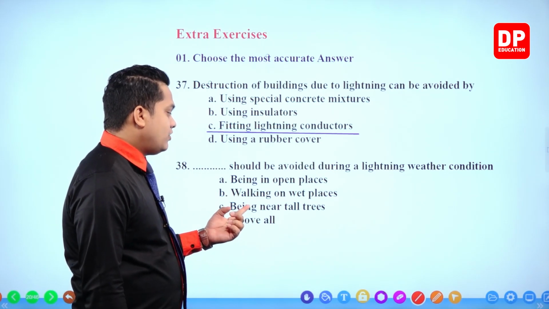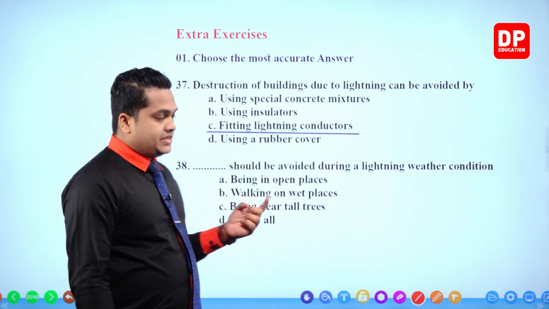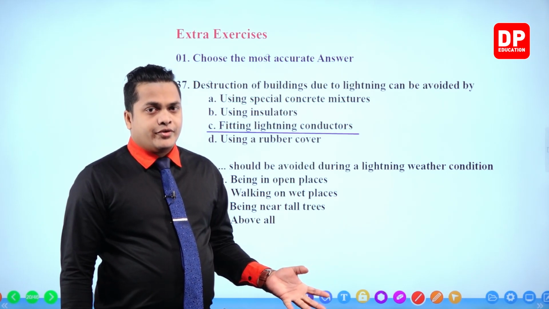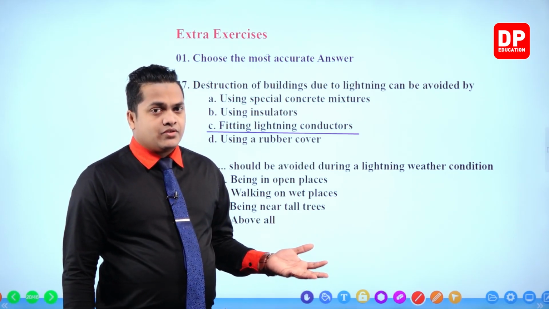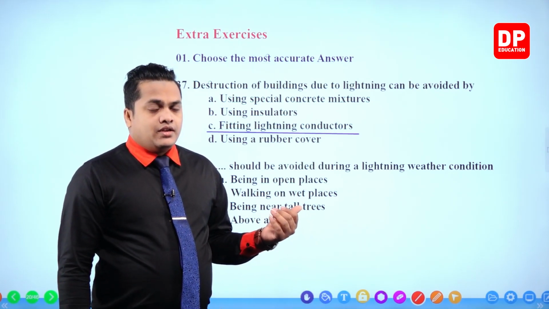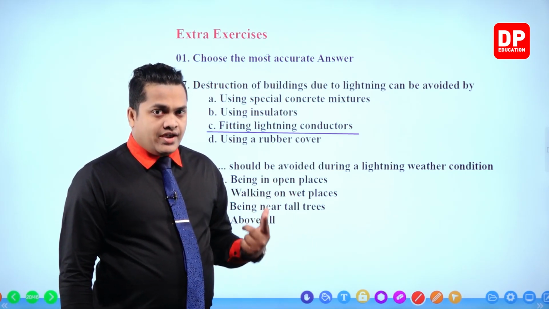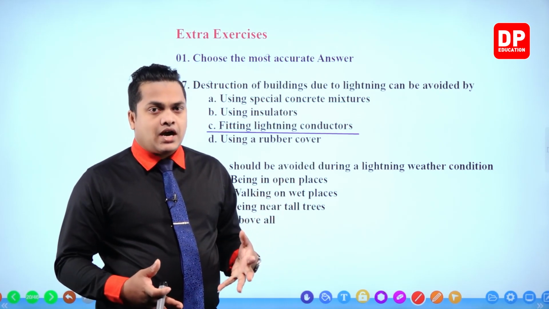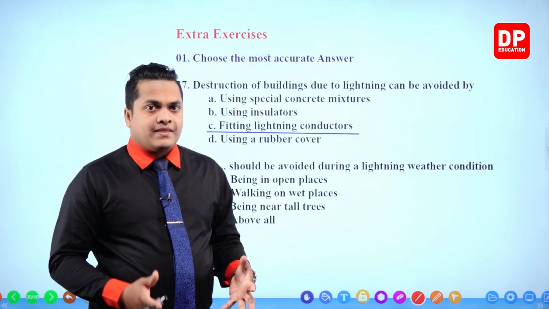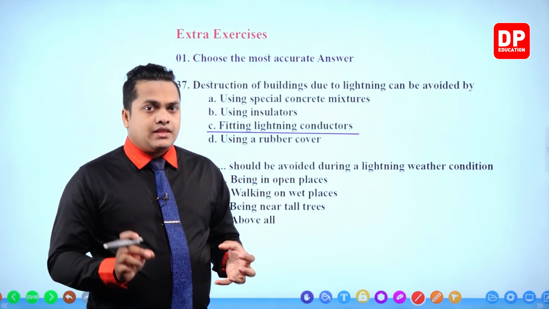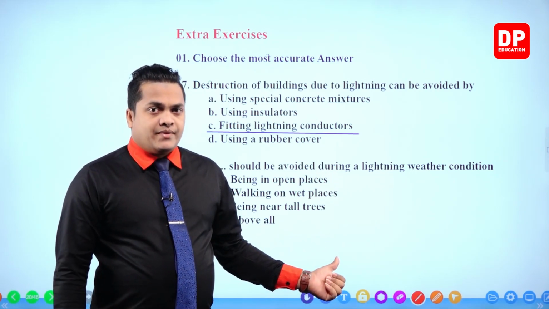Next one, being near tall trees. That is also not a good thing to do, right? Because we know that lightning comes from the highest place. You know that the sky or the cloud is located at a higher place. Then the lightning comes towards the earth.